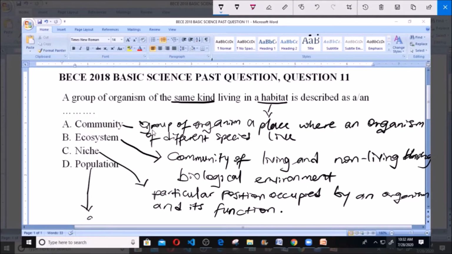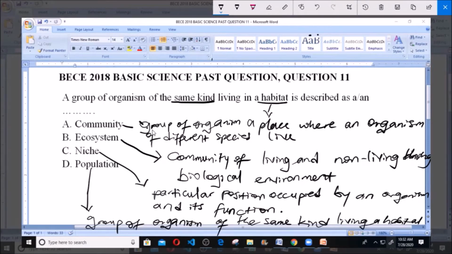Population here now is the group of organisms of the same species. That means of the same kind living in a particular place, living in a habitat.